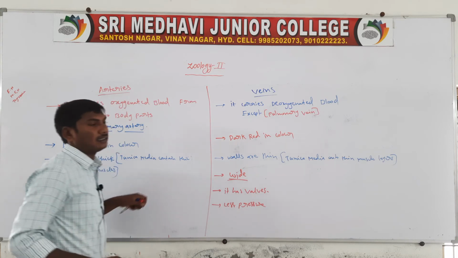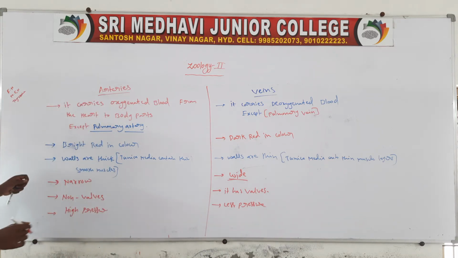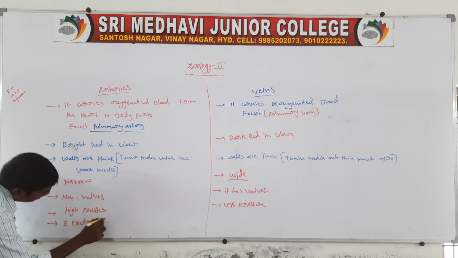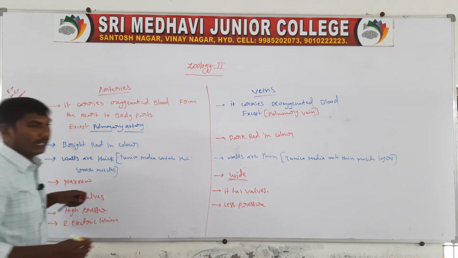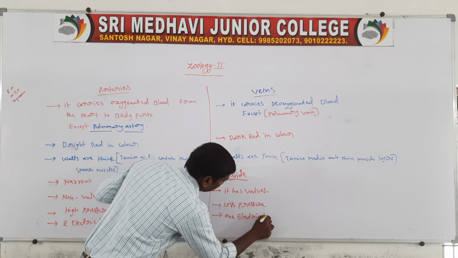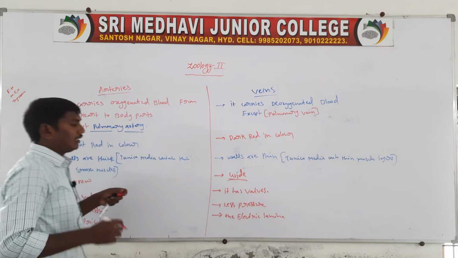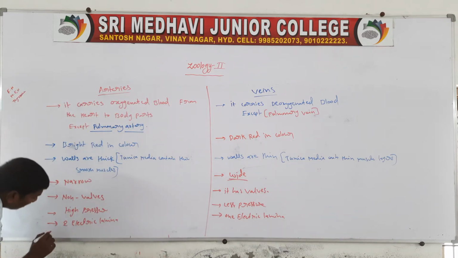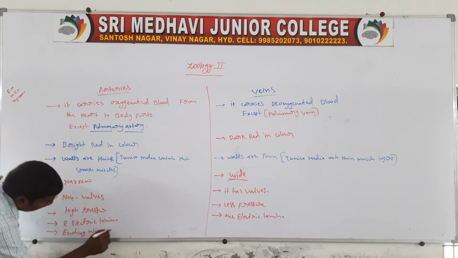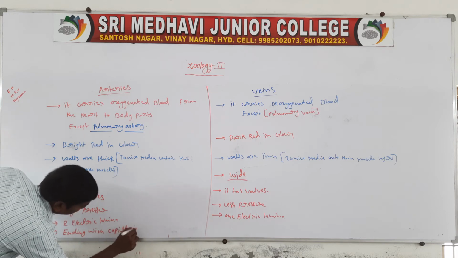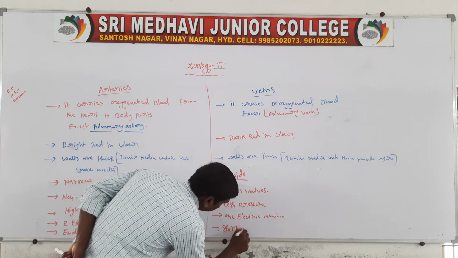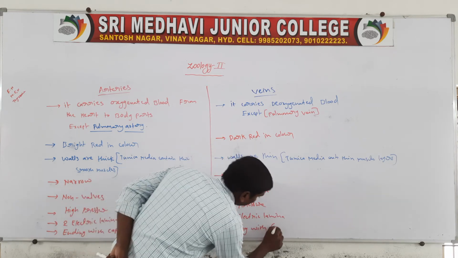Next one, arteries have two elastic laminae. Veins have one elastic lamina. Next one, arteries end with capillaries. Veins start with capillaries.